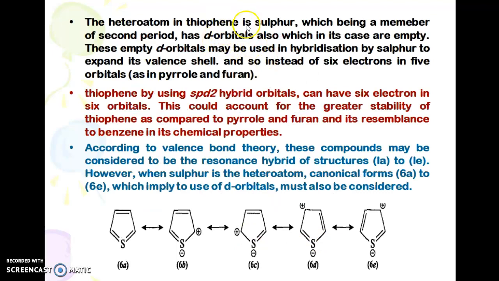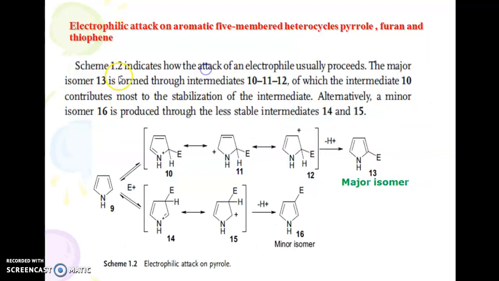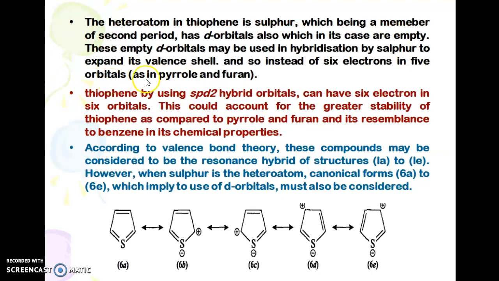The heteroatom in thiophene is sulfur, which, being a member of the second period, has d orbitals, which in its case are empty. Therefore the empty d orbitals may be used in hybridization by sulfur to expand its valence shell. Instead of 6 electrons in 5 orbitals as in pyrrole and furan, thiophene, using sp3d2 hybrid orbitals, can have 6 electrons in 6 orbitals. This could account for the greater stability of thiophene as compared to pyrrole and furan, and its resemblance to benzene